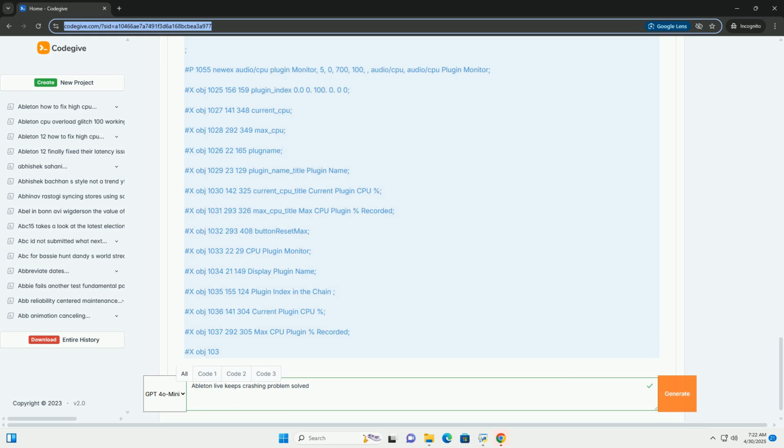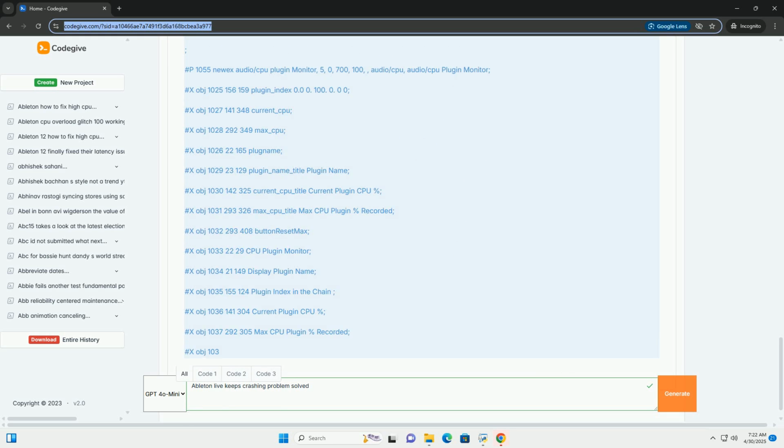11. Check your computer's health. Open Task Manager, or Activity Monitor on Mac, to check your CPU and RAM health. Close other unused applications to free up resources.